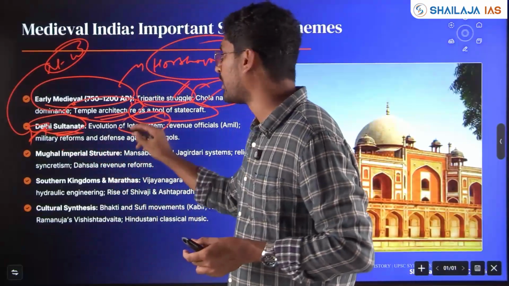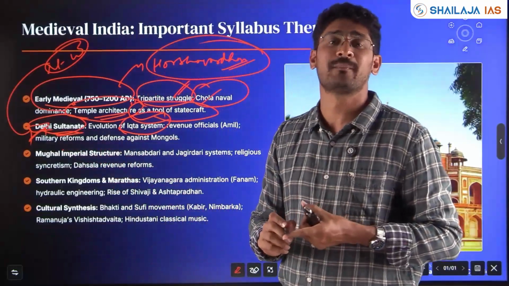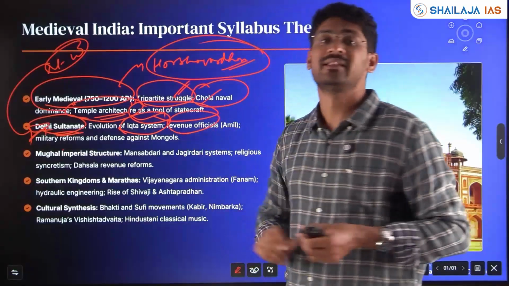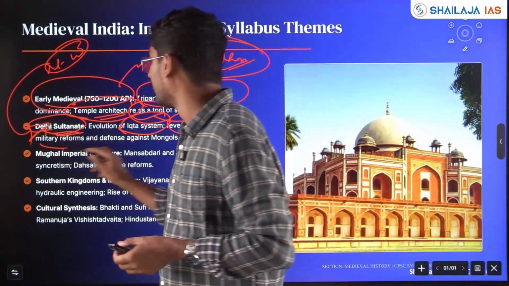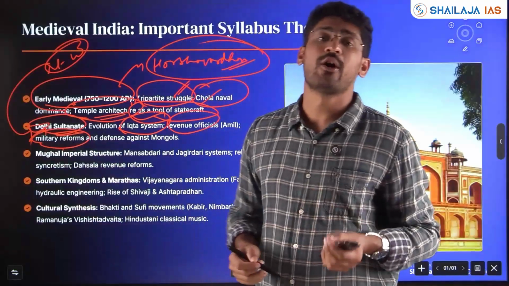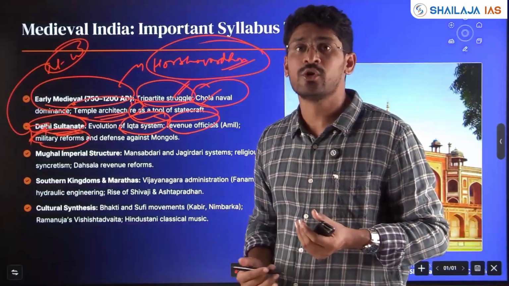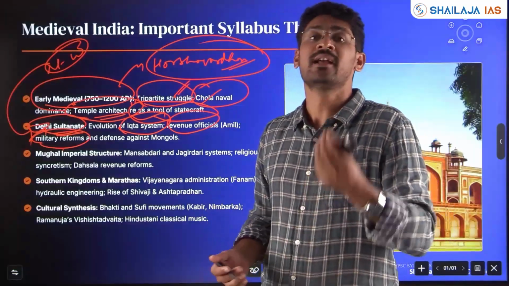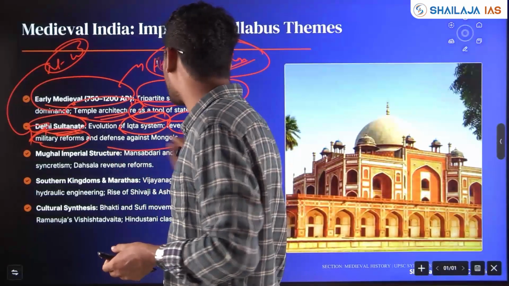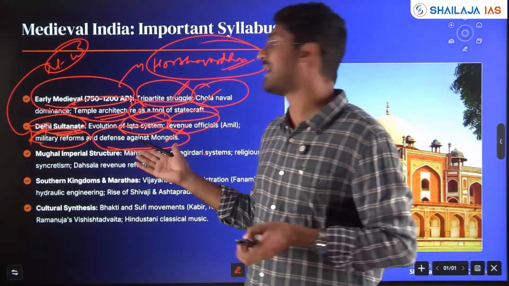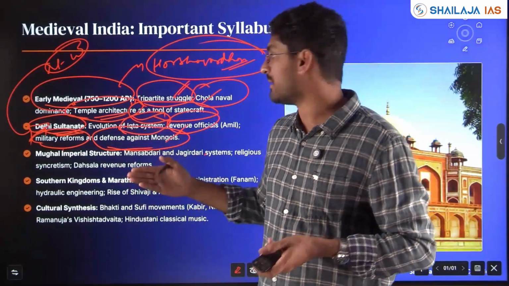The evolution of the administrative system, any new military system, officials, their names, terminologies, reforms, how society changed, what the relationship was between Hindu subjects and Muslim rulers, defense against Mongols, who were the external enemies attacking in that period also becomes very important.